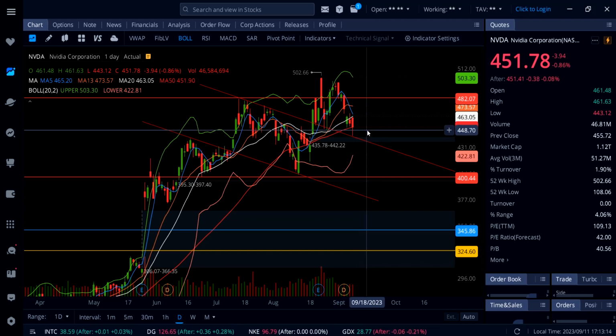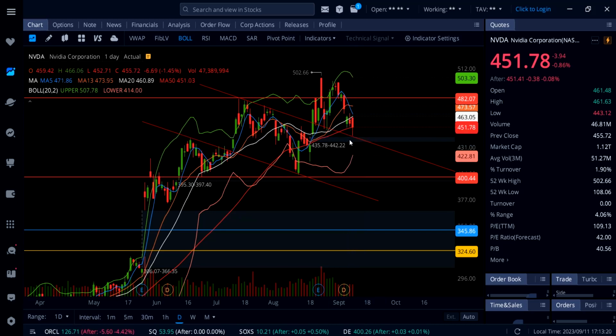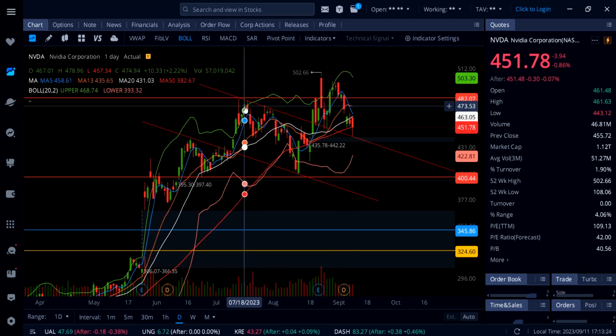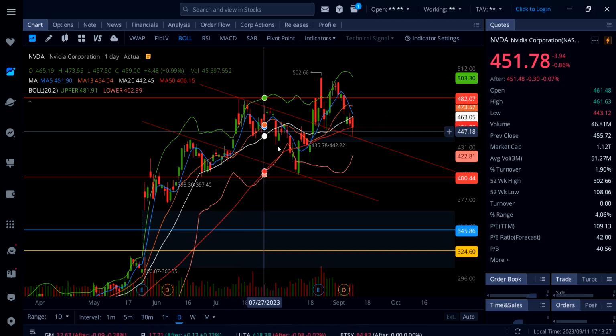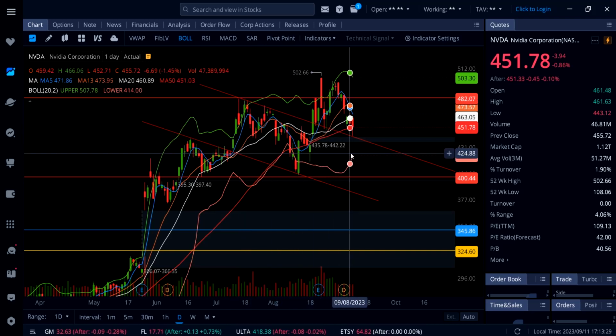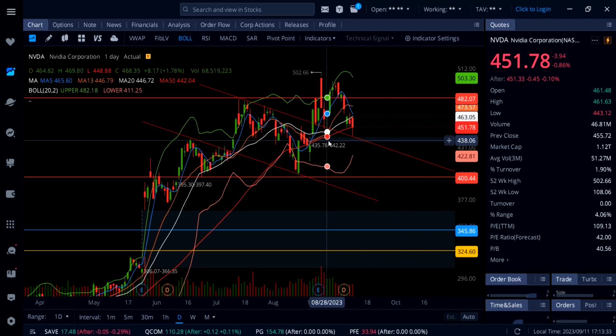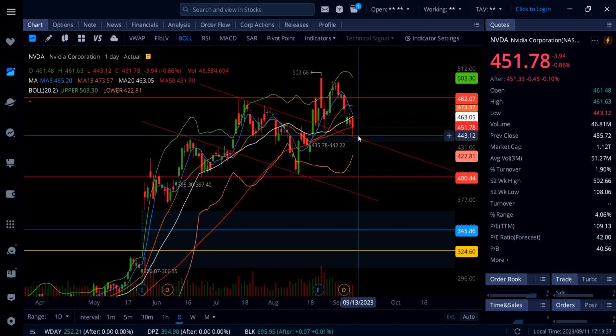Now, I gave you guys, especially my Patreon members, that call out today exactly down here, that 443 is here. And now, if the stock is holding this line right here and this channel, you're going to see a quick trip back up to 450. And guess what? It's trading above 450. Again, dip buyers buying up this dip at 443 and pushing the price higher.